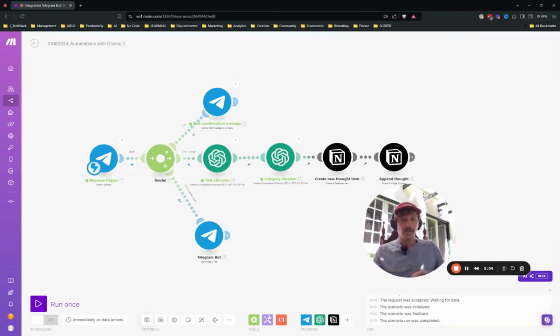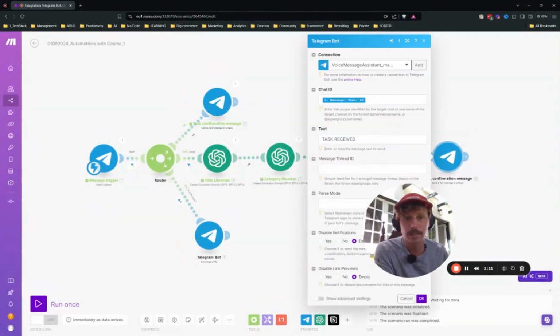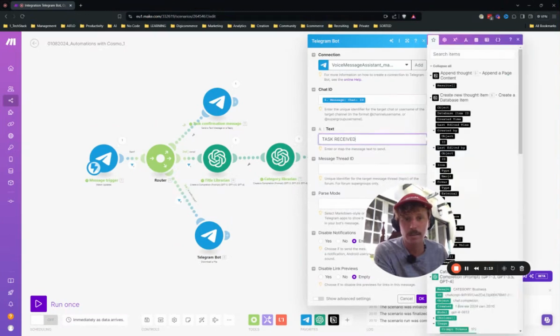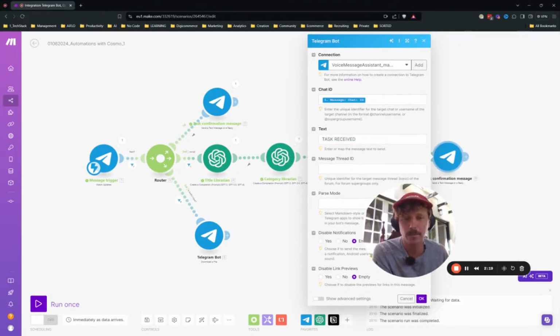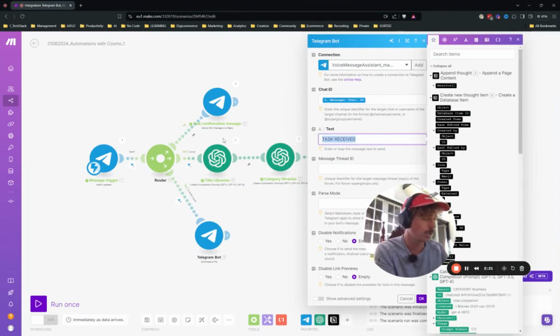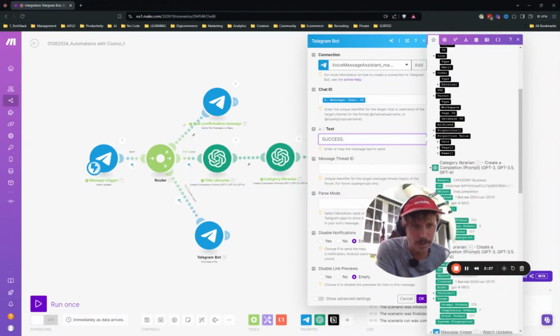Okay, and then yeah, let's add this last module. So it's actually similar to this one, clone, where we say, okay, so we saved the new content in Notion. Now we say success. And what we want to add is our title.